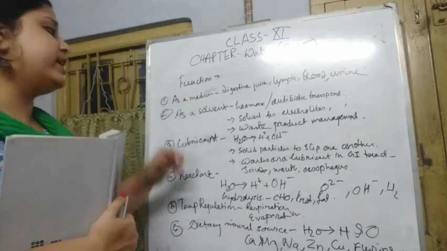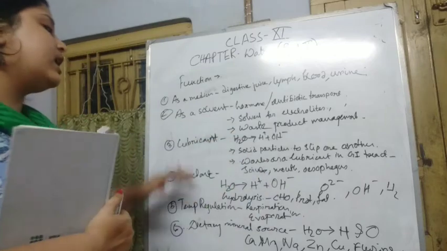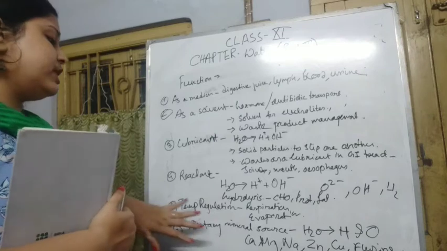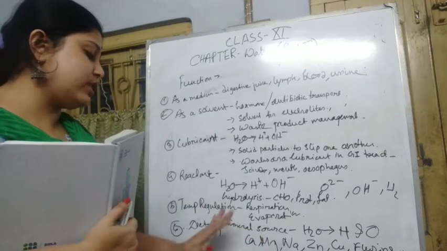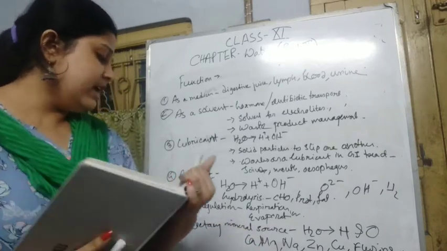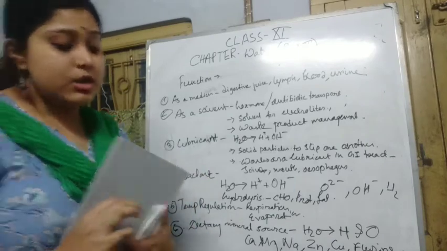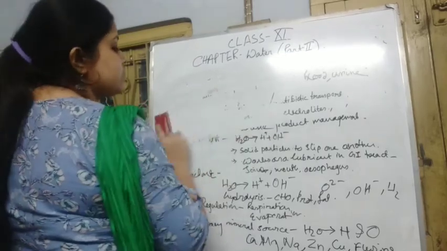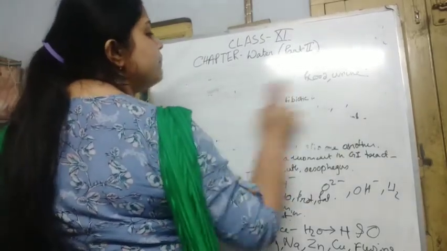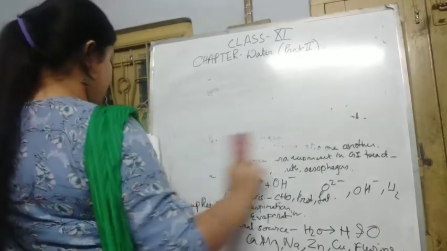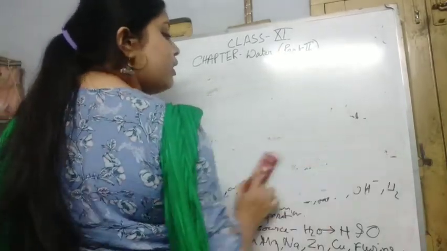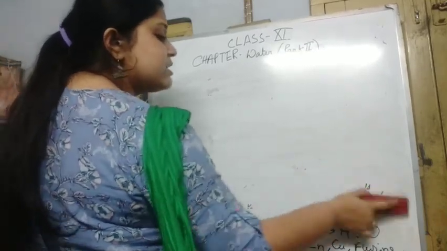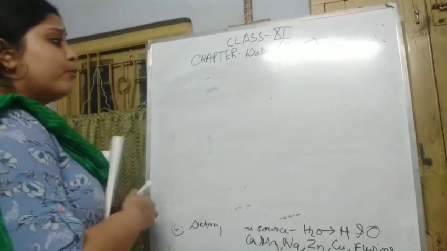The first is as a medium, the second as a solvent, the third as a lubricant, the fourth as a reactant, the fifth as temperature regulation, and the sixth as a dietary mineral source. Next, I will discuss water toxicity. What will happen if there is water toxicity or water intoxication? The diseases caused by water.